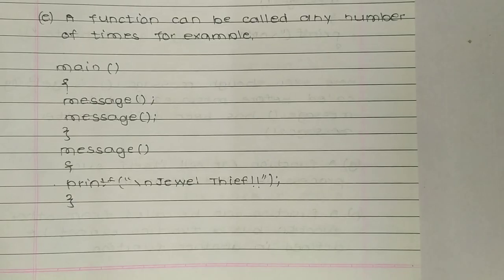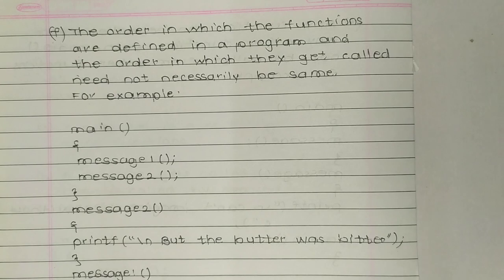F. The order in which functions are defined in a program and the order in which they get called need not necessarily be the same.